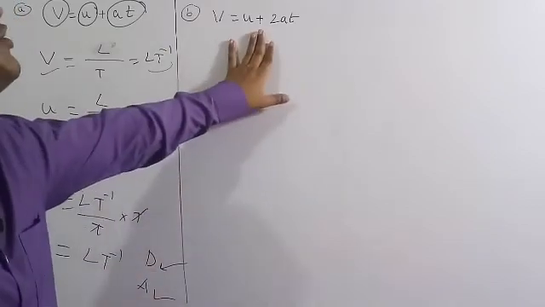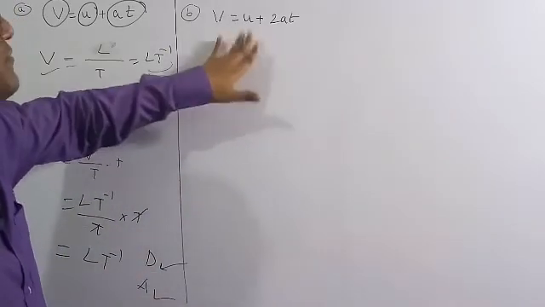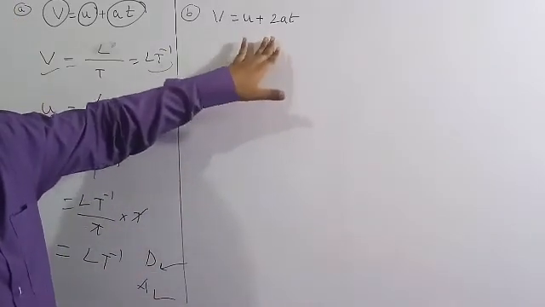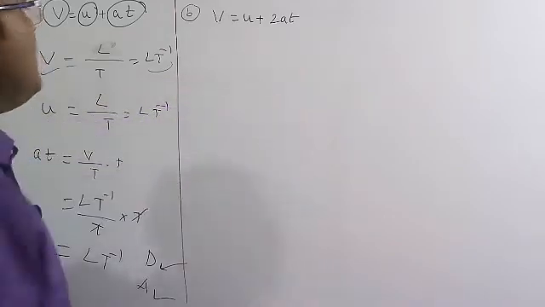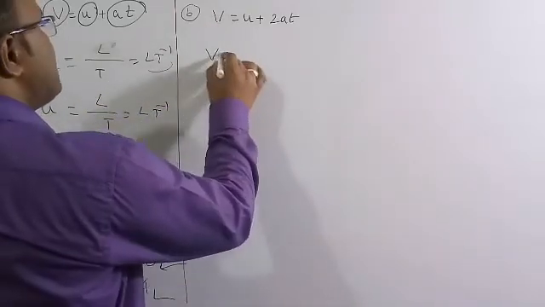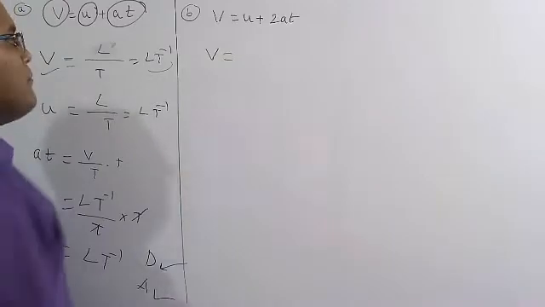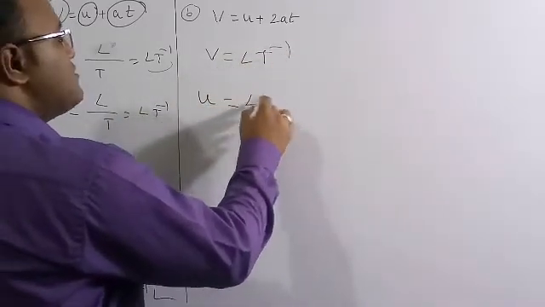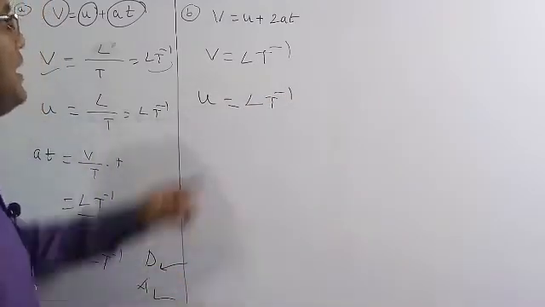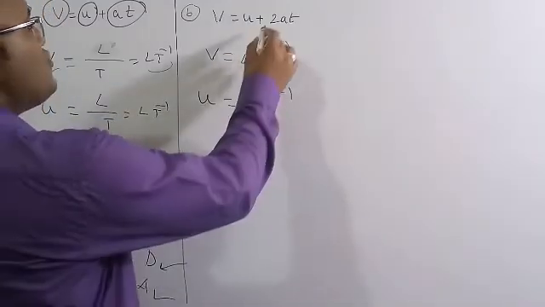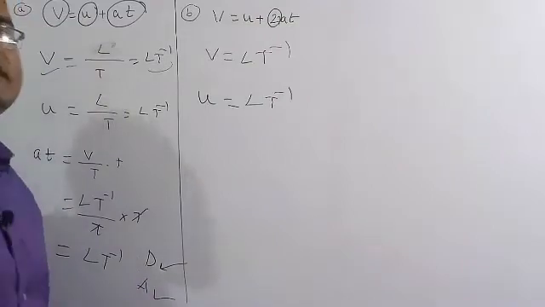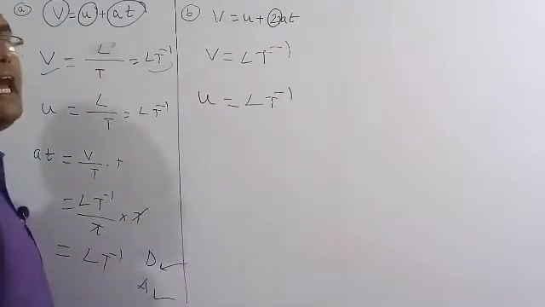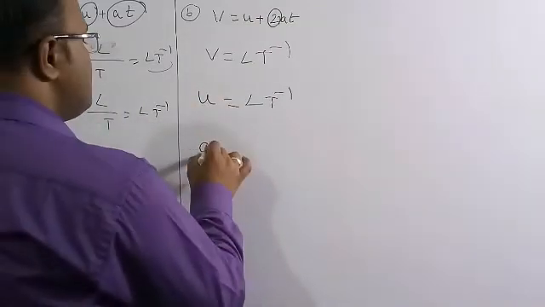Suppose V is equal to U plus 2AT. Now I want to check whether this formula is dimensionally correct or incorrect. So velocity V is nothing but, as I already discussed, the dimensional formula of velocity is L T to the power of minus 1, and similarly U is again L T to the power of minus 1. And for 2AT, 2 is nothing but a constant. For a constant there is no unit, so you need to eliminate the constant term. So the remaining term is A into T.